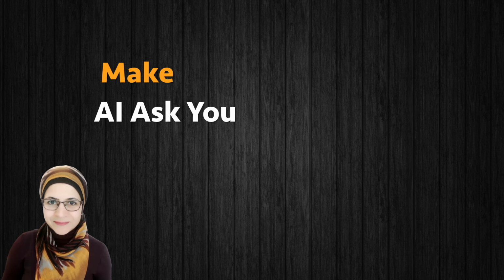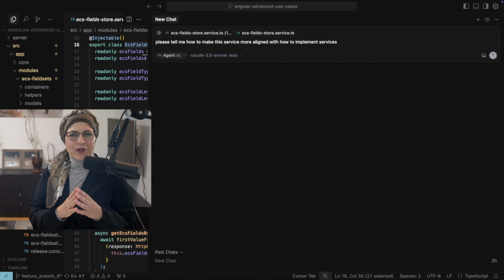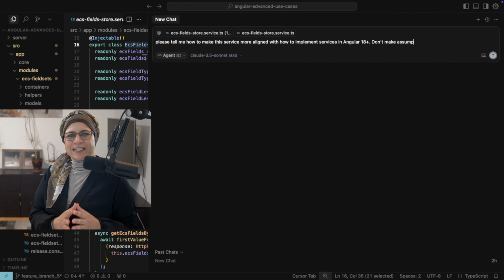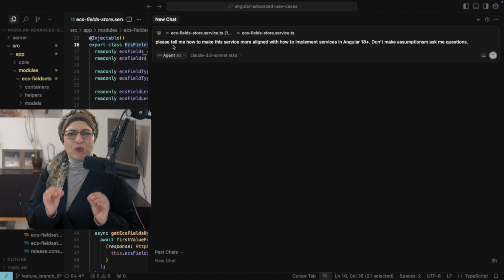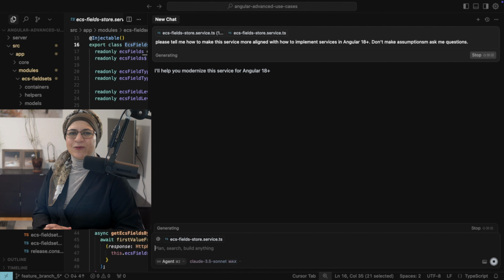Turn the tables. Make the AI ask you. You know what you want the AI to whip up, but you are a bit fuzzy on all the super specific details and context it might need? No worry. Here is a little trick for your advanced prompting. Just slap this golden phrase onto the end of your prompt. Don't make assumptions, ask me questions.